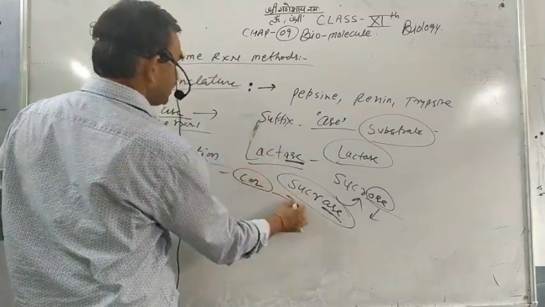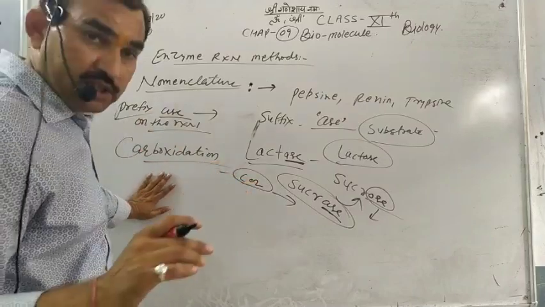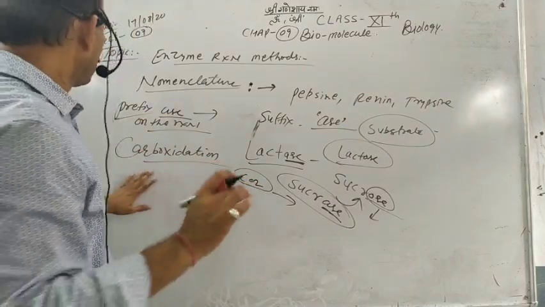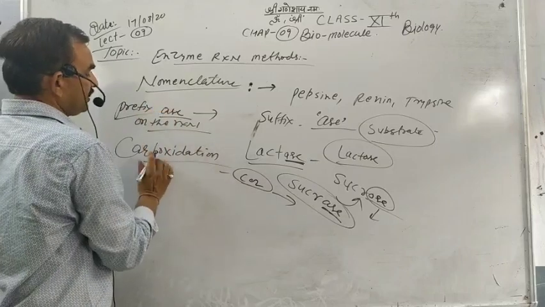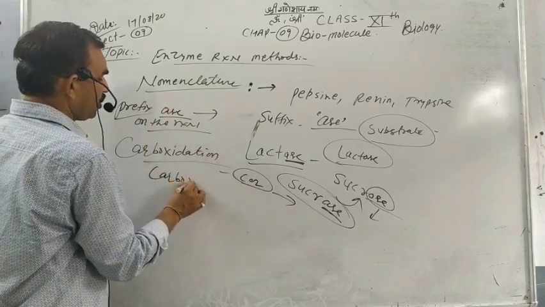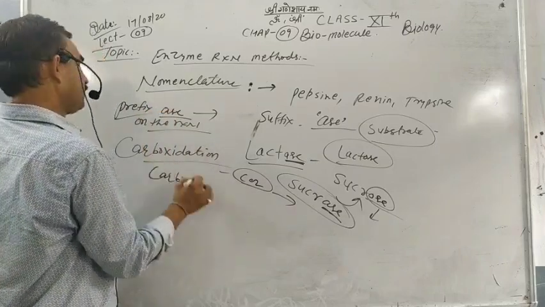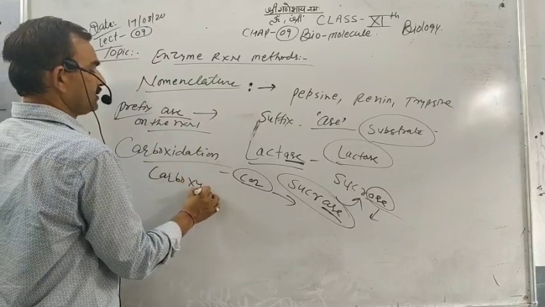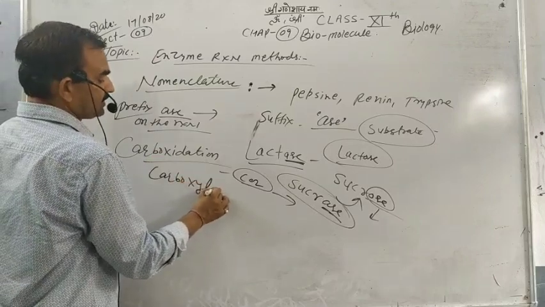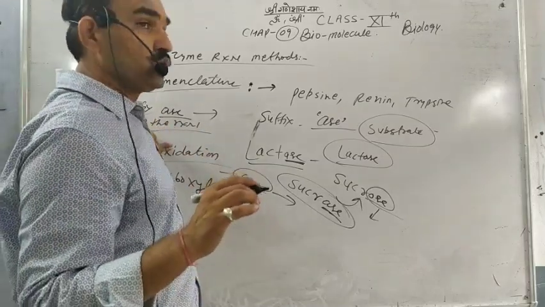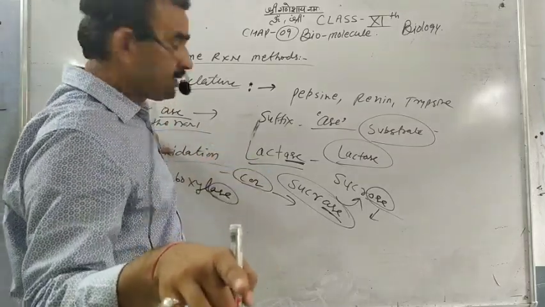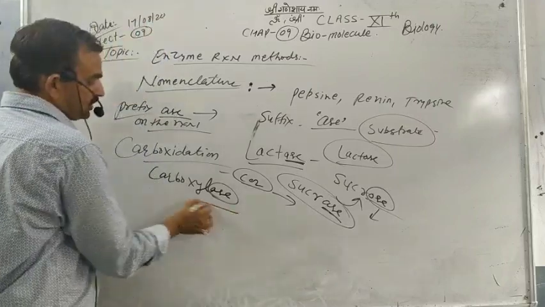When CO2 is released, it is called carboxylation. So we use the prefix, carboxylase, with -ase. When the prefix is used on the reaction, it may be the carboxylase enzyme.